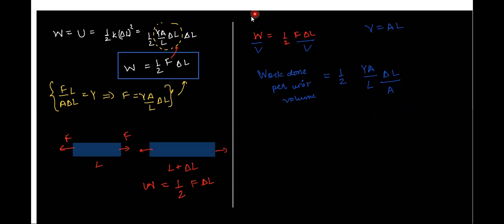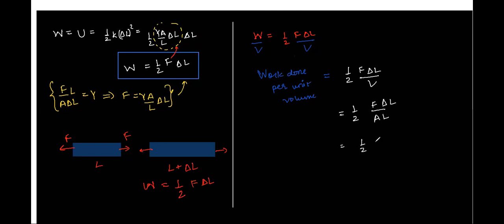Let's redo it. So where did we end, right? We'll start from where we began this point again. We are calculating work done per unit volume, correct? We had got work done is equal to half F into delta L. Divide by volume, correct? So you'll get F upon A times L into delta L, correct?